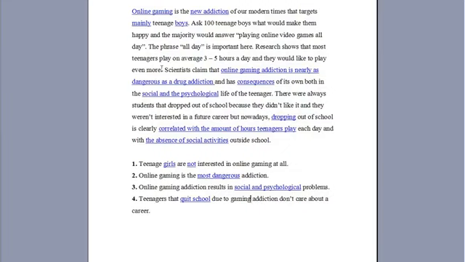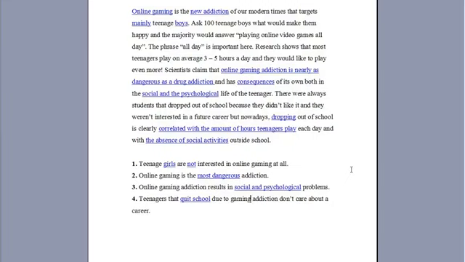Okay, let's move on to the third statement. Online gaming addiction results in social and psychological problems. Sometimes, if you are very good at skimming and underlining words, you will instantly know the answer, sometimes without even reading the section. But let's go to the text and we will find the answer after the previous one, because we've already underlined important keywords such as social, psychological, and consequences.